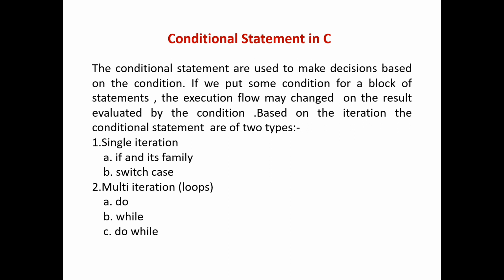Conditional statements in C. Conditional statements are used to make decisions based on conditions. If we put some conditions on a block of statements, the execution flow may change based on the result evaluated by the condition. The conditional statements are of 2 types: single iterations and multi iterations. Single iterations are if and its family and switch cases, and multi iterations are loops like for, while, and do while.